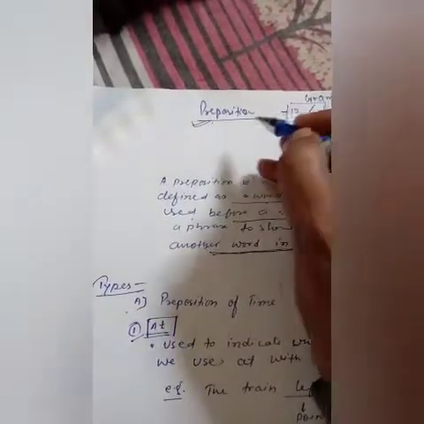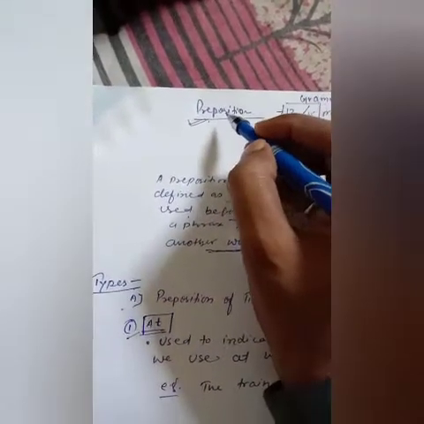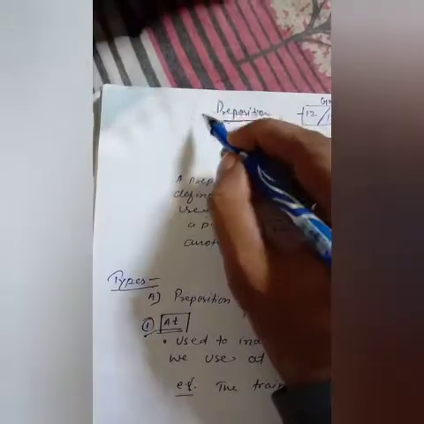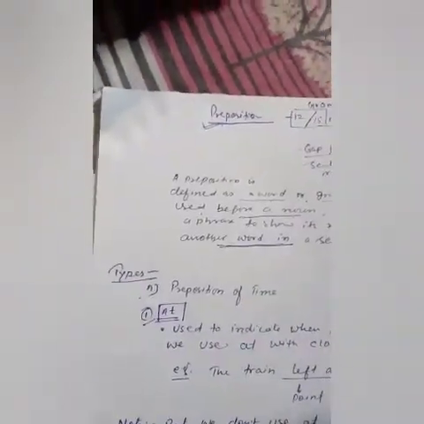Students, our new chapter for today's class is the preposition. In this preposition chapter, we will learn more about the definition and the kinds as well as the uses of preposition. So let me tell you, in the grammar section there will be 12 marks. In the junior class that is of 15 marks. You know well about the gap filling, sentence reordering, omission and addition. So this is of 12 or 15 marks.